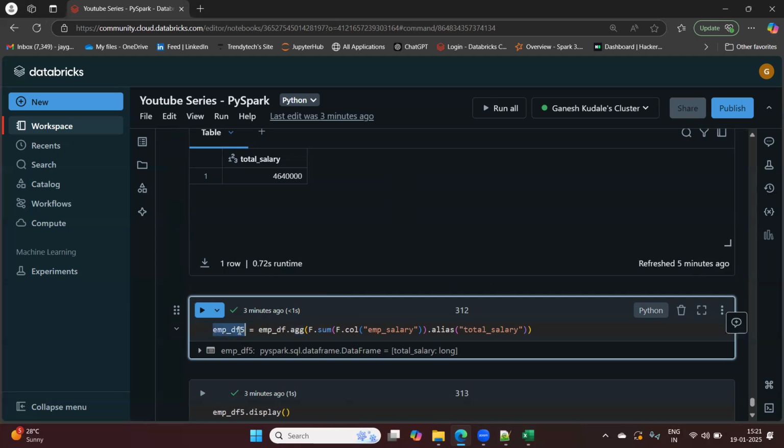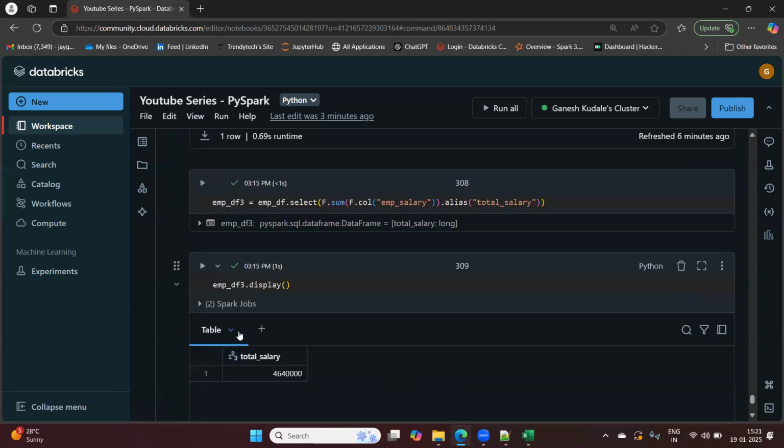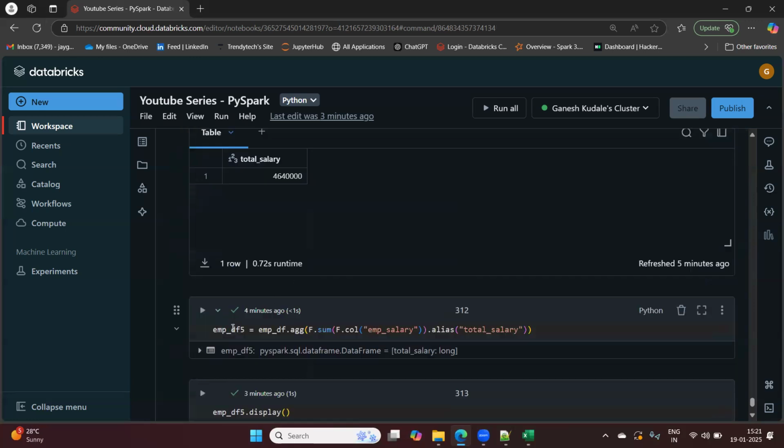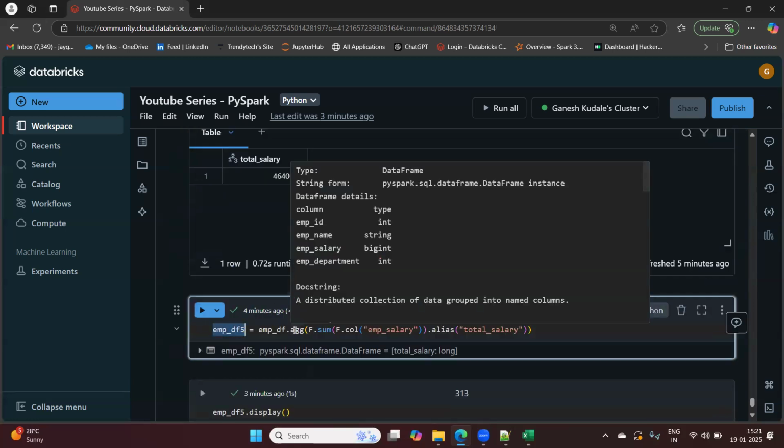Now let's understand which approach to use. We have the same result using the select transformation, and using aggregate. Here aggregate is recommended when we have multiple aggregations to do.